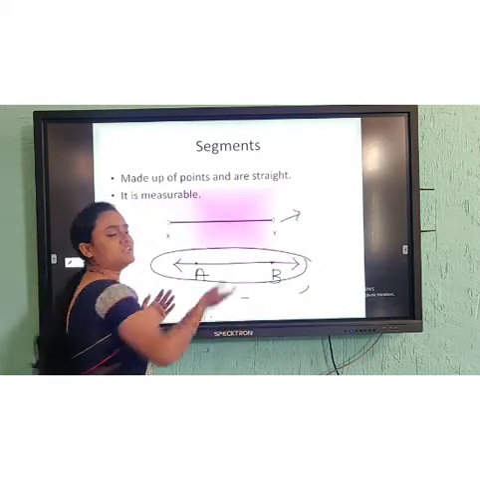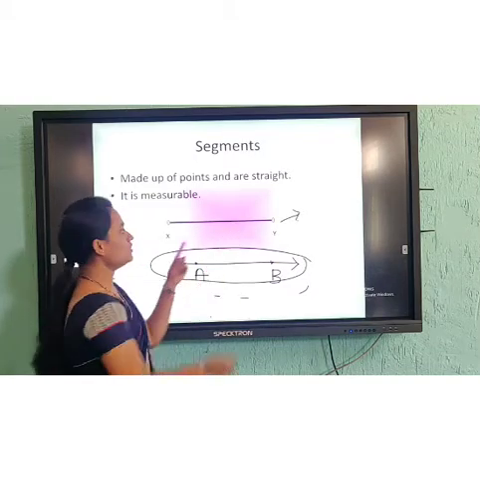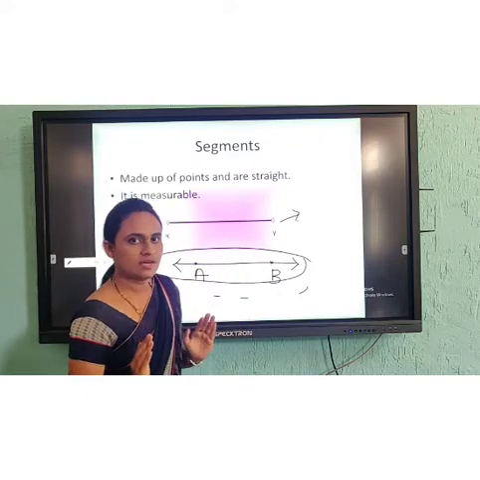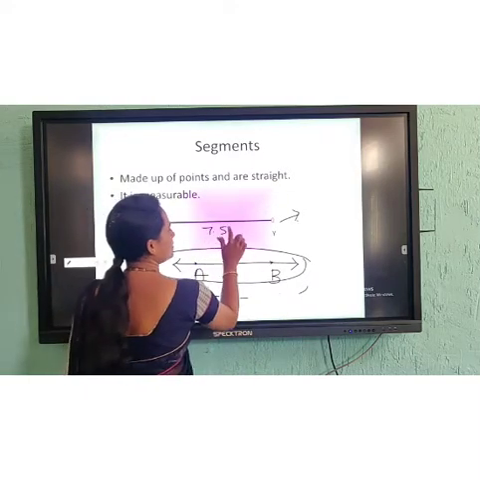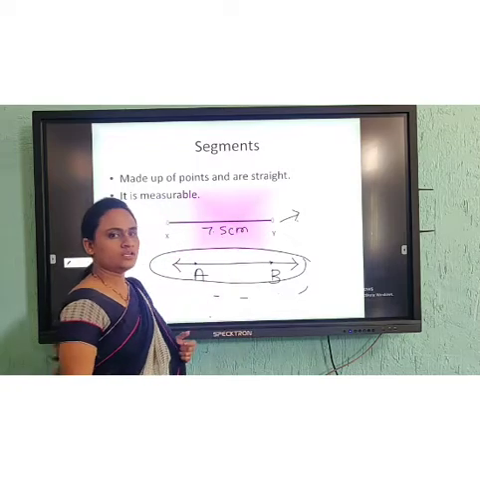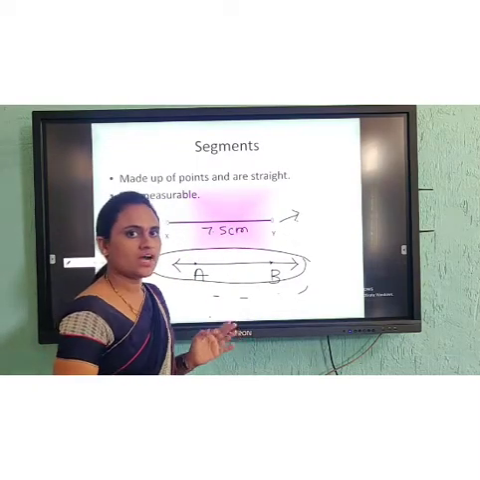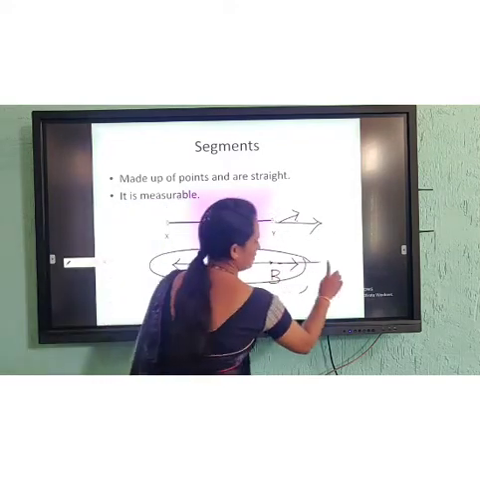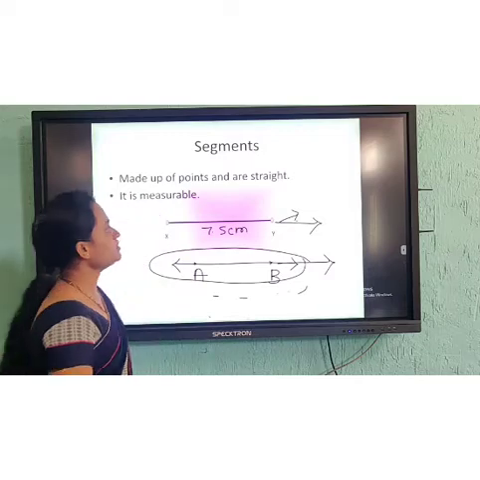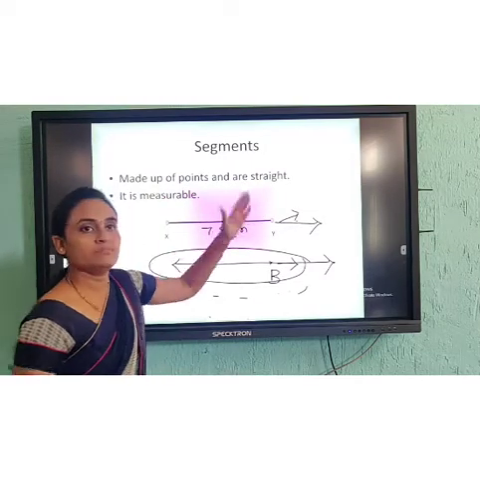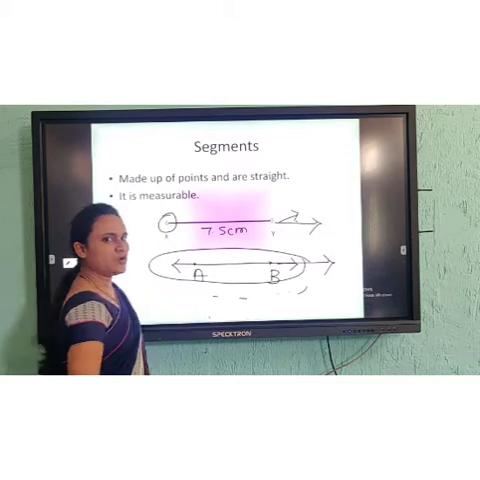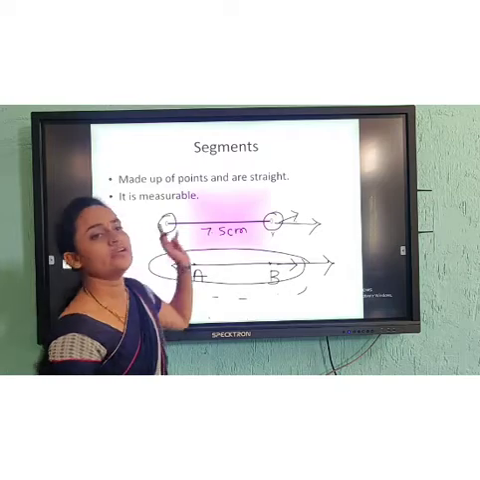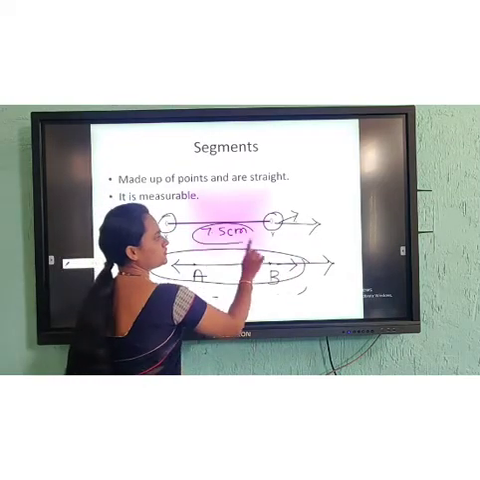This is a line. This is a segment. Can you see the differences between the line and the segment? See, here no arrows are there. It means you can't extend it. Only this much will be the line segment, for example, 7.5 centimeters. Clear? You can measure this segment. You can't extend this segment, but coming to lines, you can extend. Clear? So segments are also made up of points and are straight, but they have a beginning point and an end point, and we can measure them.